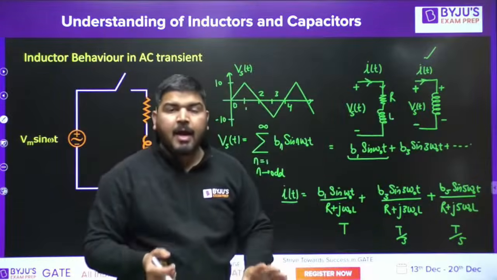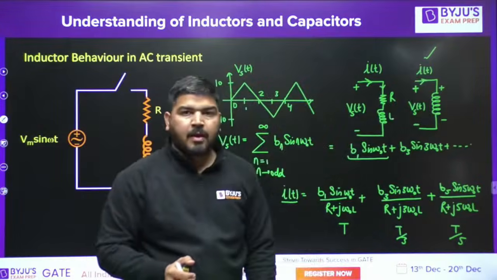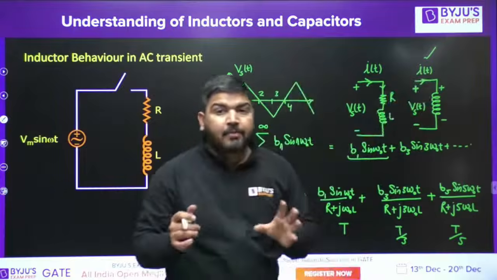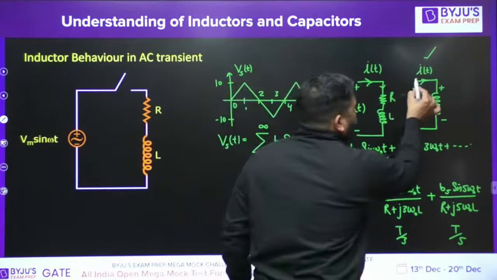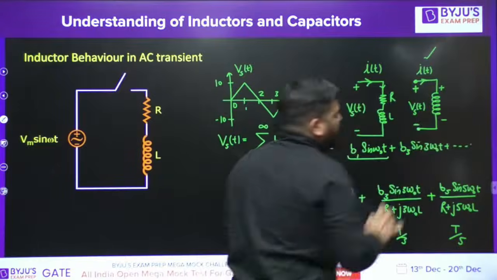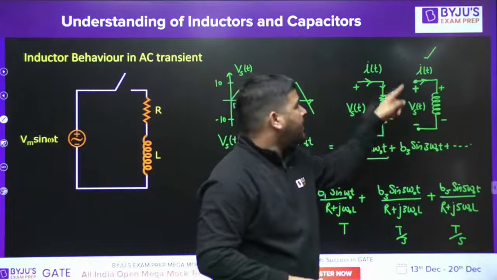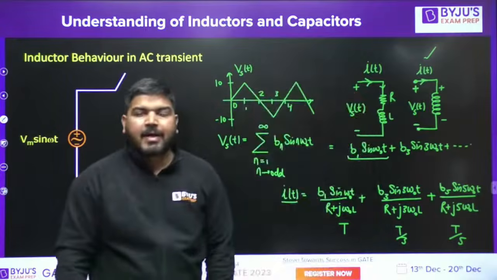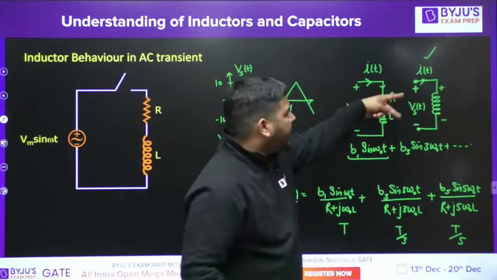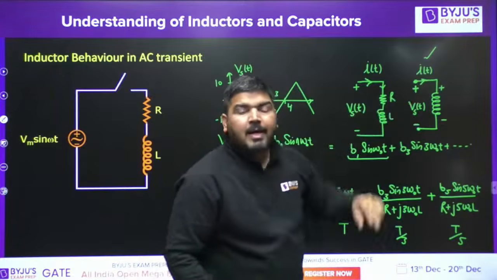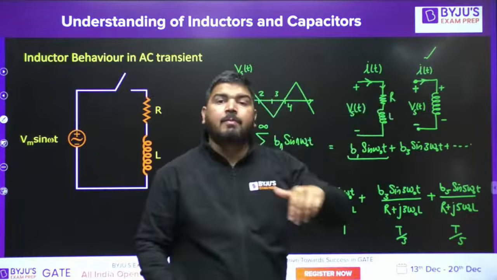But this is not true in the L case. If only L is there, then you can't say that. Then you have to check whether the source voltage has zero average value or not. If the source has zero average value, then this current will be periodic. Otherwise, this current will not be periodic. Let's say the average value is positive, then the current will be rising. If the average voltage is negative, then the current will be falling.